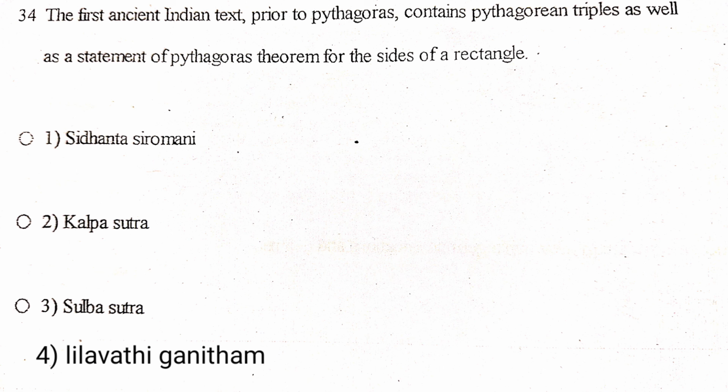Next one, the first ancient Indian text prior to Pythagoras contains Pythagorean triplets as well as a statement of Pythagoras theorem for the sides of a rectangle. Siddhanta Siromani, Kalpasutra, Sulbasutra, Leelavati Ganitam. The answer is Sulbasutra. Sulbasutras are ancient Indian texts on geometry dating before Pythagoras. They contain Pythagorean triplets, a statement equivalent to the Pythagoras theorem for rectangles. Sulbasutra is the first known Indian text dealing with what later became known as the Pythagoras theorem.